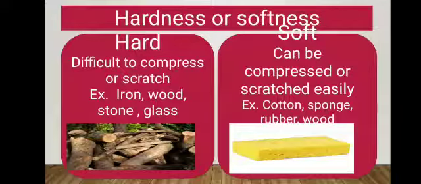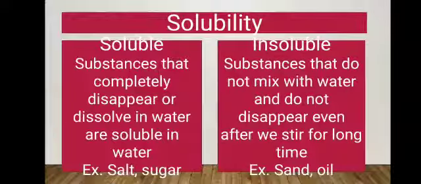The second property is hardness or softness. Some materials are very hard to touch, or difficult to compress or scratch. Example: iron, wood, stone, glass. And some materials are so soft to touch by our hand that we can easily compress or stretch them. Example: cotton, sponge, rubber.